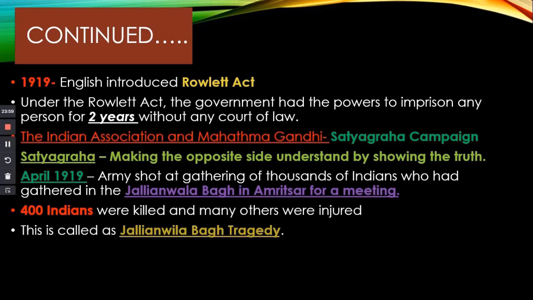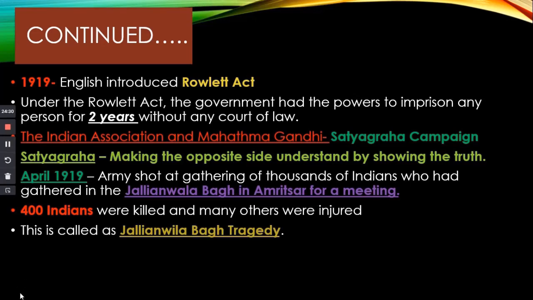This tragedy we call the Jallianwala Bagh tragedy or Jallianwala Bagh massacre. This is what happened in April 1919. The Indians gathered in Jallianwala Bagh in Amritsar, the English army shot at thousands of Indians, 400 were killed, many others were injured, and many people fell into that well.